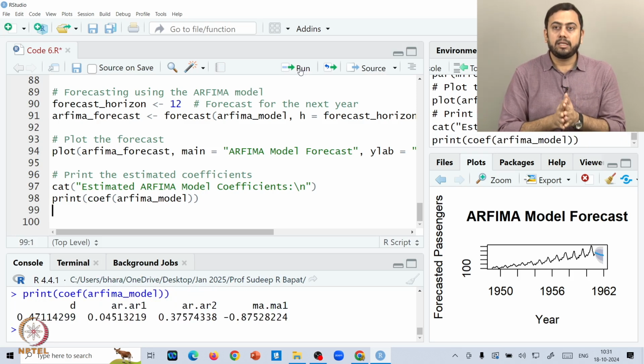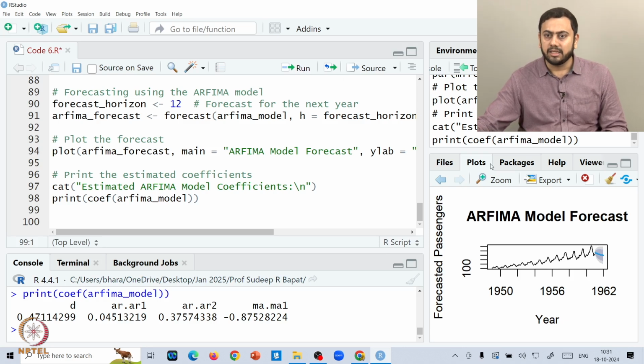So if you think that there is some long term or long memory underlying in the series that you have, or there is some persistence in the underlying series, then you should go with fitting the ARFIMA model, and then hopefully the forecast should make sense. But for this data set, which is air passengers, it may happen that the tendency of monthly air travel is not persistent, right? Because clearly you can see that even if you have a trend, you have seasonality also. So whenever you have a spike, it gets back to its mean very quickly, right, due to seasonality. So you don't have any persistence in the time series.